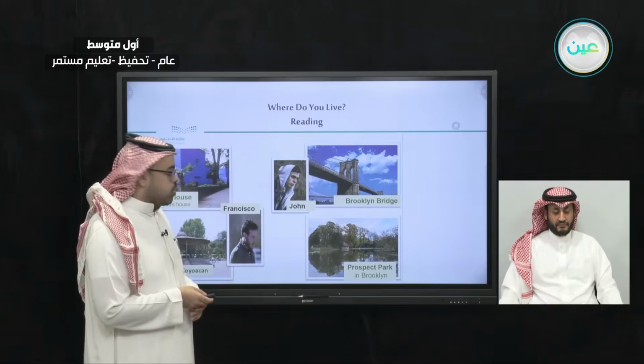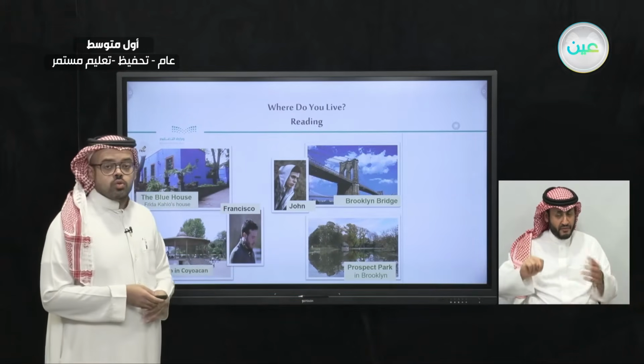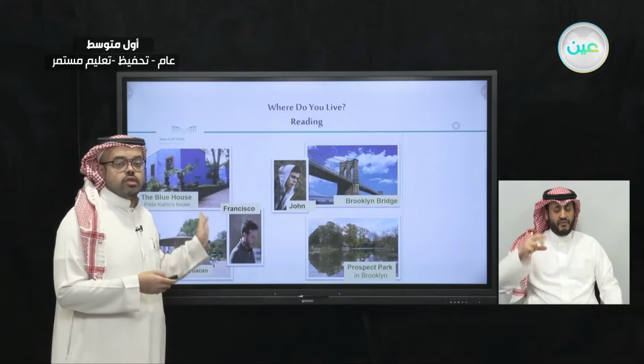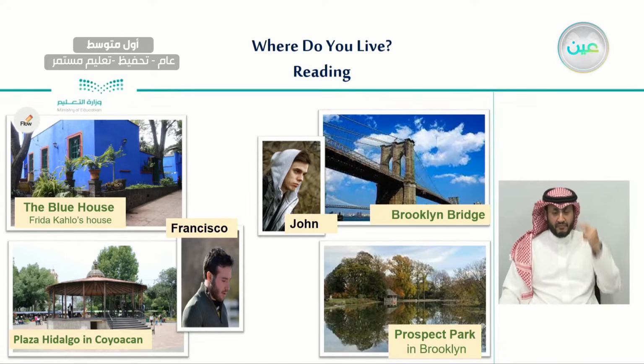And here we have our heroes for today's reading, which are John and Francisco, who will talk about these two neighborhoods. We think that the article will talk about the Blue House, the plaza, the bridge, and the park. How are they related to each other? We still don't know. So let's move on and listen to the reading and figure out the relation between these two people and also these places.